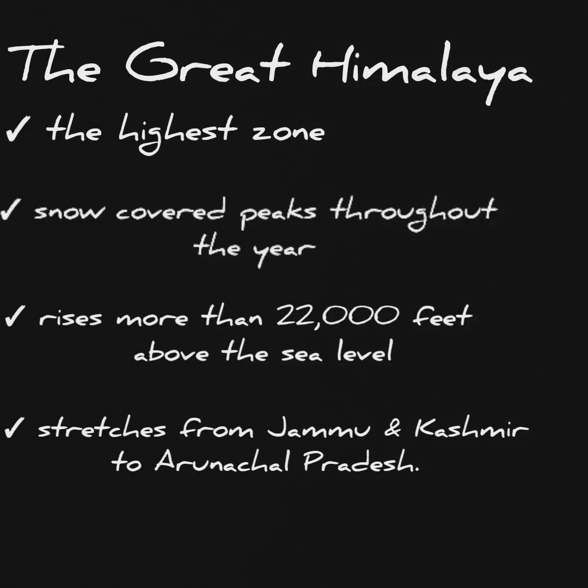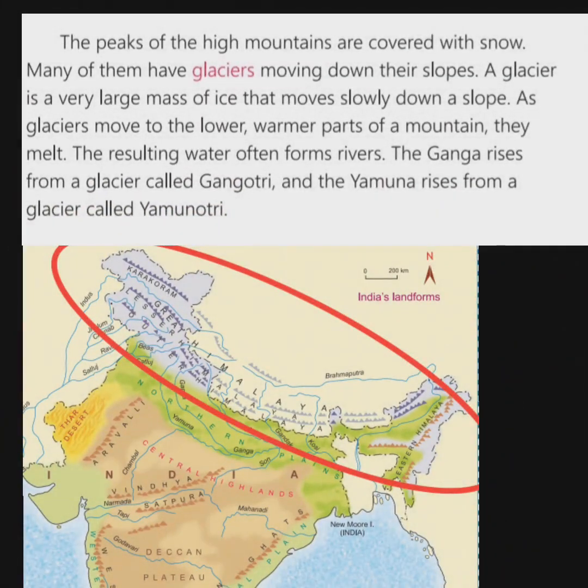The peaks of the high mountains are covered with snow. I already told you, many of them have glaciers moving down their slopes. Now, what are glaciers? Here it is. A glacier is a very large mass of ice that moves slowly down a slope. As glaciers move to the lower, warmer parts of a mountain, they melt. The resulting water often forms rivers. Okay, the Ganga rises from a glacier called Gangotri and the Yamuna rises from a glacier called Yamunotri.